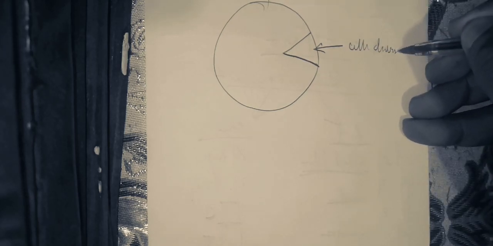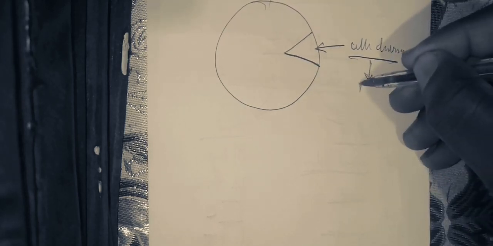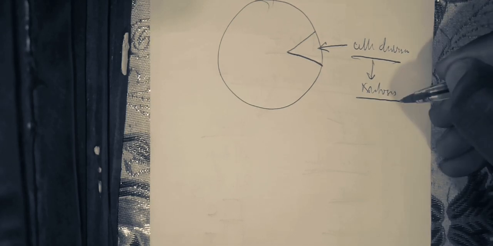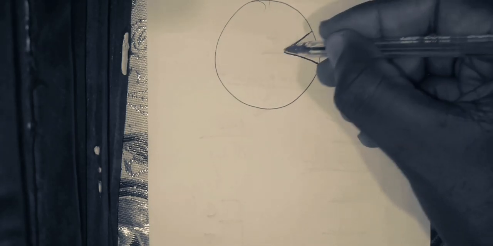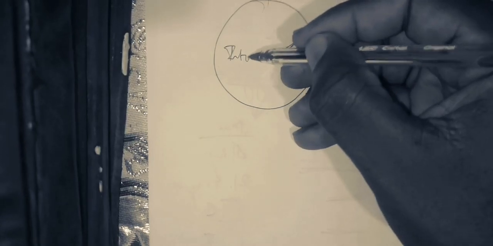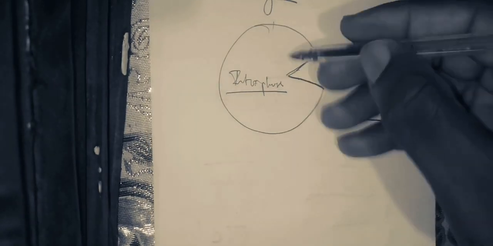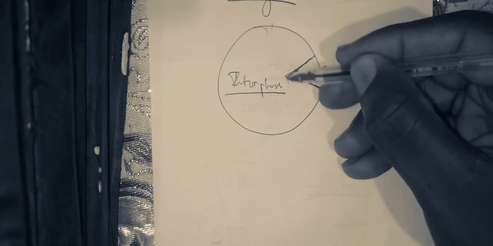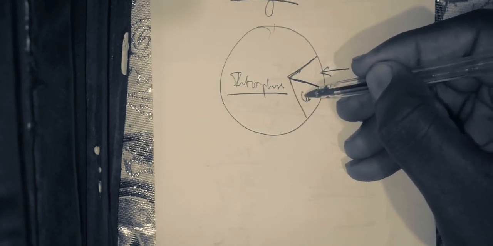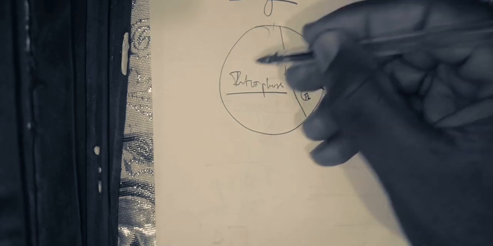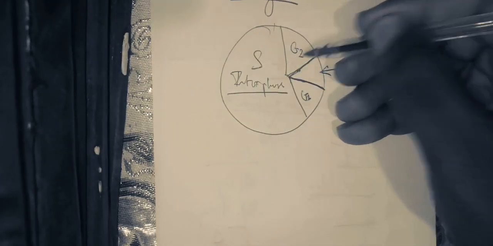And the cell division time is the period called mitosis. Now the longest time is the interphase. This is the longest time in the cell cycle. Now you need to know that this interphase is divided into the G1 phase, the S phase, and then the G2 phase.